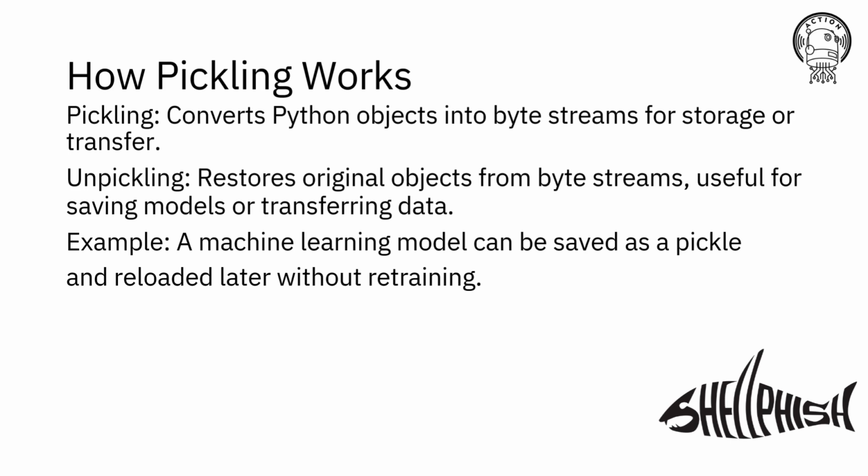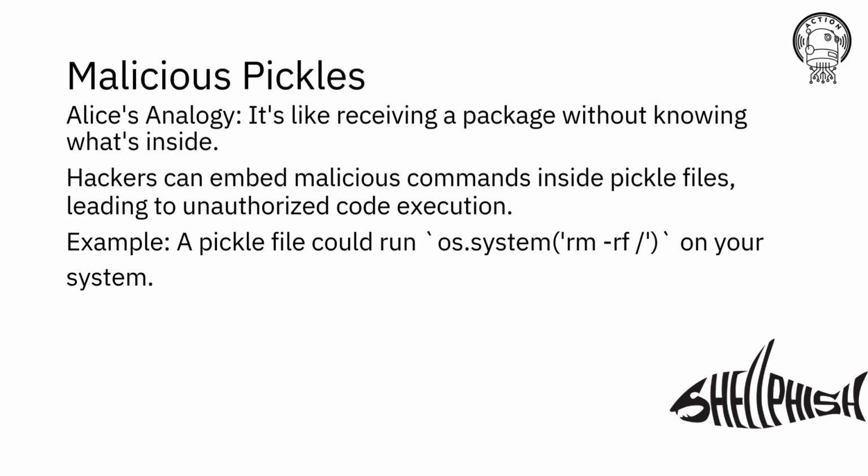When we say pickling, we mean the process of converting a Python object into a byte stream, which can be easily stored or transferred. Later, you can unpickle this byte stream to recreate the original Python object. For instance, if you train a machine learning model, you can pickle the model and save it for later use instead of retraining. This sounds great, but the risk arises when we load or unpickle data from an untrusted source. Since the unpickling process can execute code, if the data is tampered with, it can execute harmful code on your system. So what's the core risk?